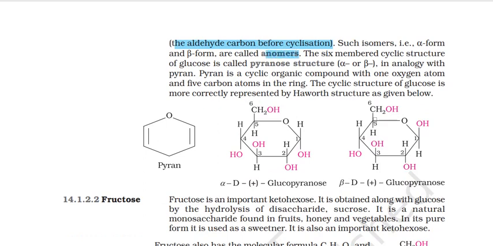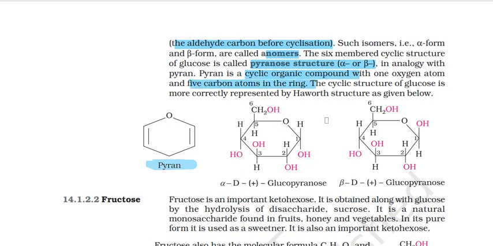The six-membered cyclic structure of glucose is called the pyranose structure, alpha or beta, by analogy with pyran. This is a pyran ring, so it is called pyranose because it resembles it. Pyran is a cyclic organic compound with one oxygen atom and five carbon atoms in the ring. Here too it is the same, one oxygen and five carbons.